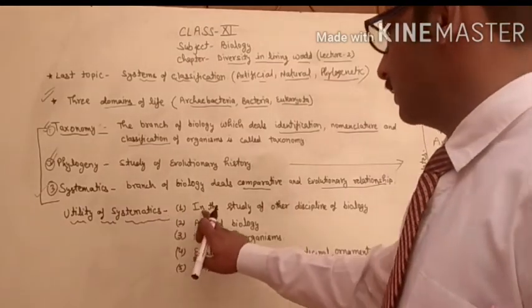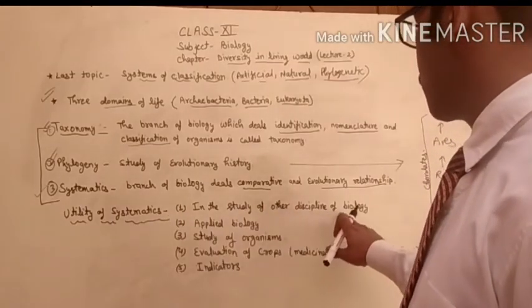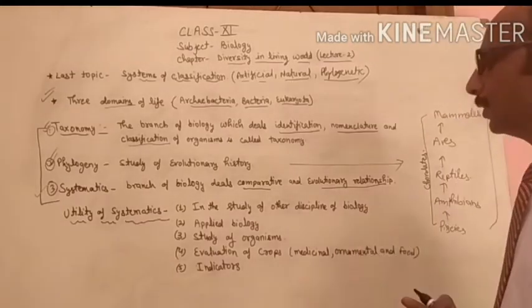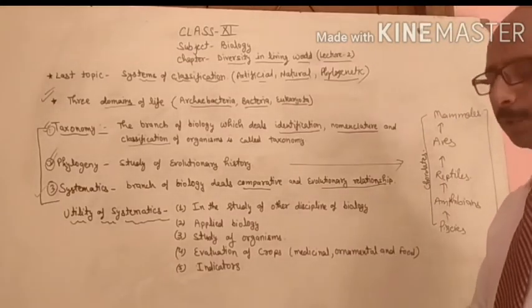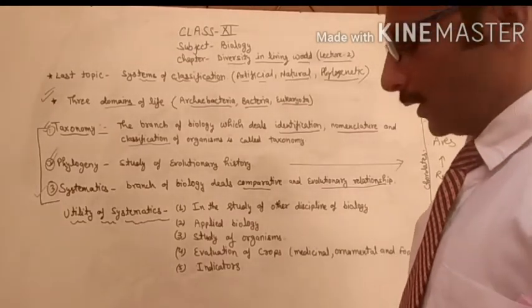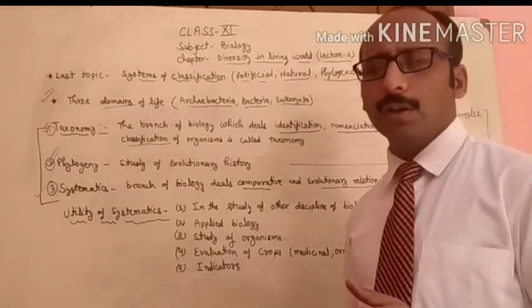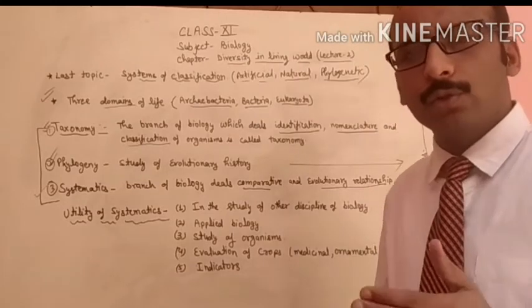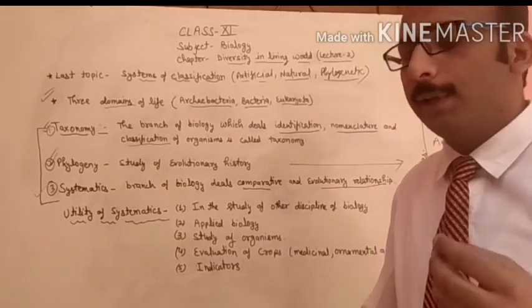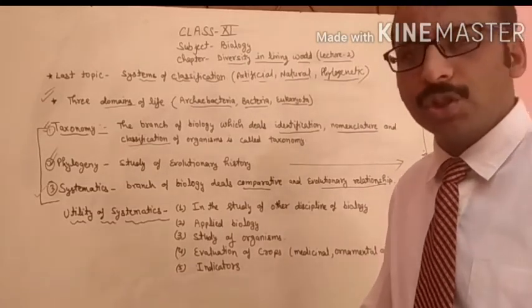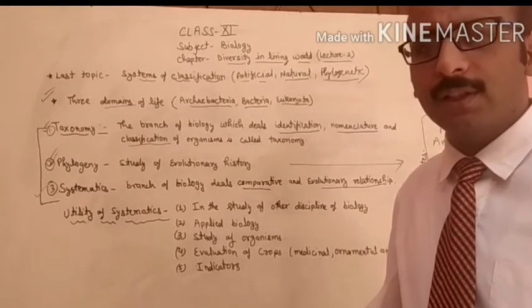The first one is the study of other disciplines of biology. When we classify organisms, it is very, very tough otherwise. You know very well that many millions of species of plants and animals are available on the earth.